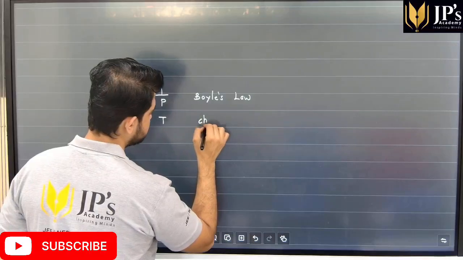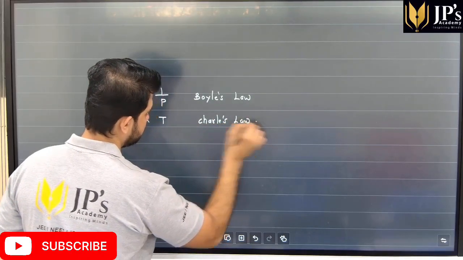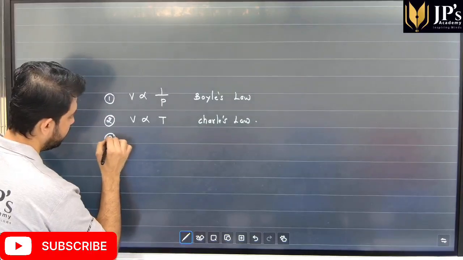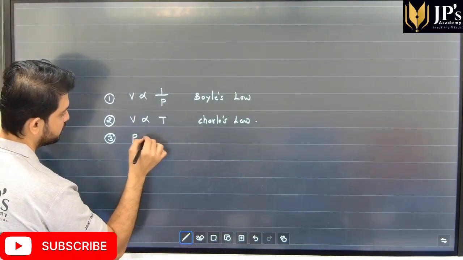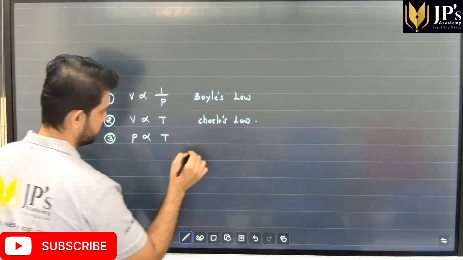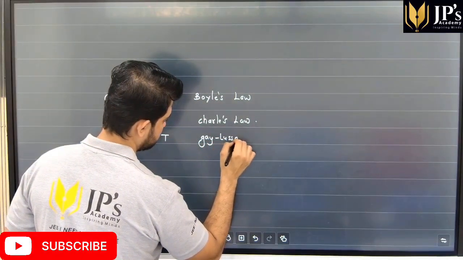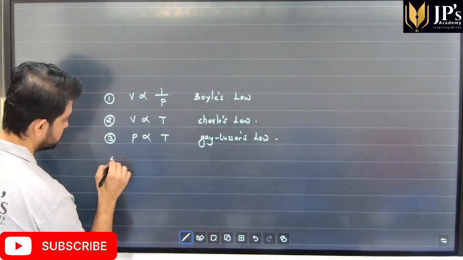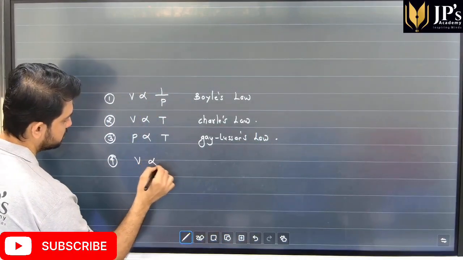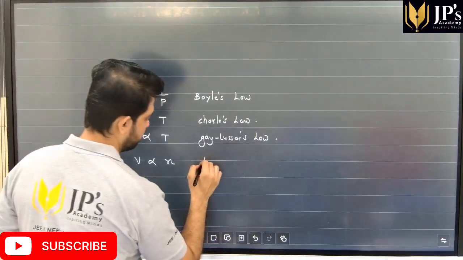This was Charles' law. The third law was Gay-Lussac's law, where pressure was directly proportional to temperature. And the next law that we had is volume directly proportional to number of moles. This is Avogadro's law.